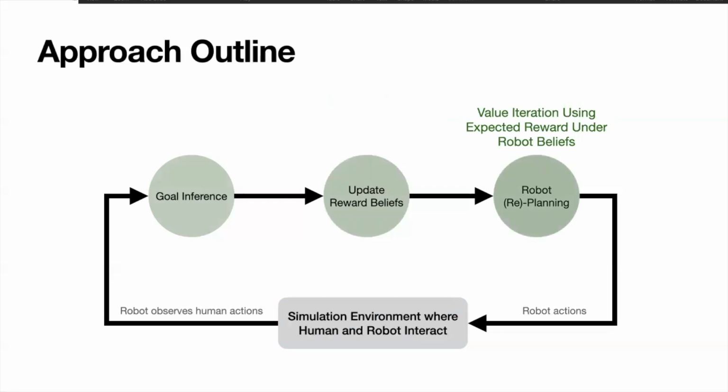We formulate this task as a two-player Markov game, and given the state of the world, which is the objects' locations, the human and robot's location, as well as the reward belief, essentially what the robot believes the human's reward function is, we do value iteration and figure out what the most optimal action is for the robot to take to maximize the overall team reward.